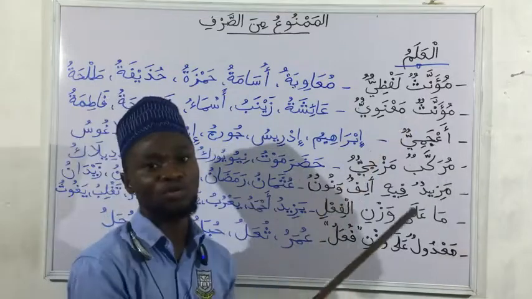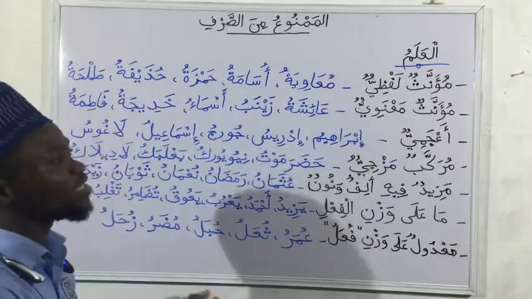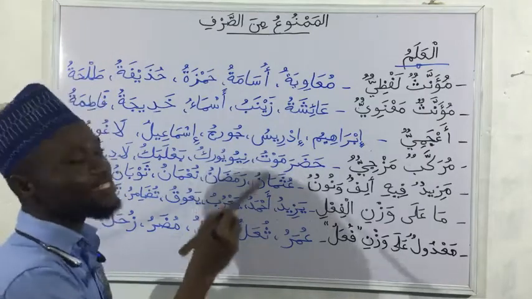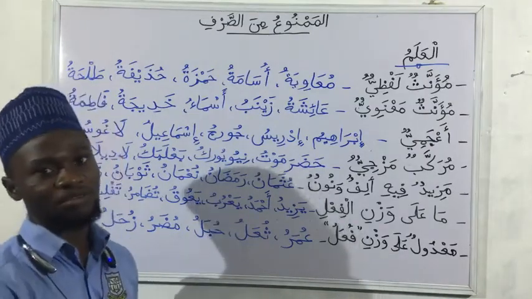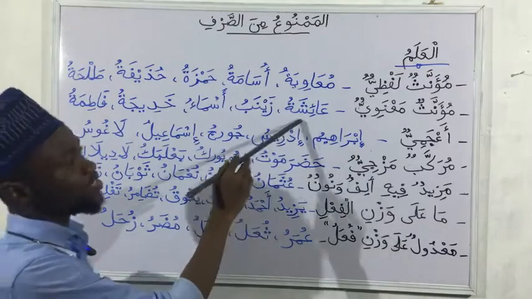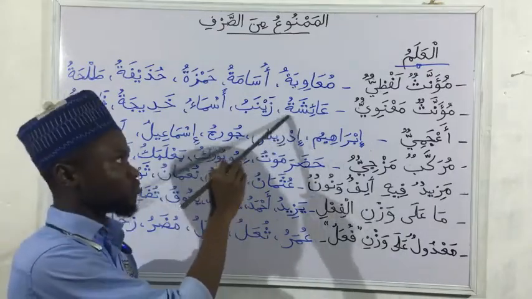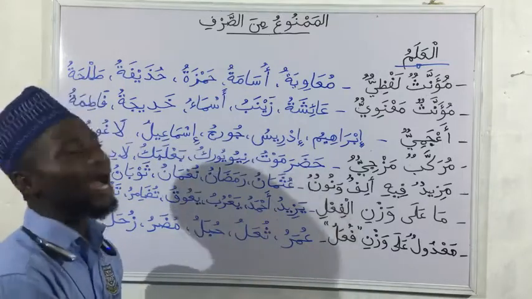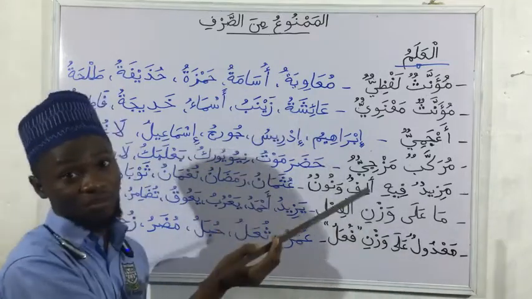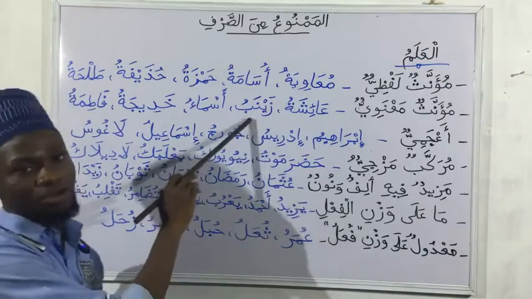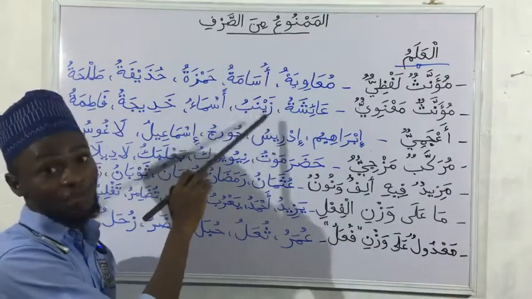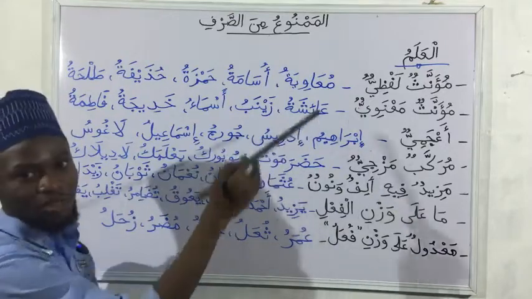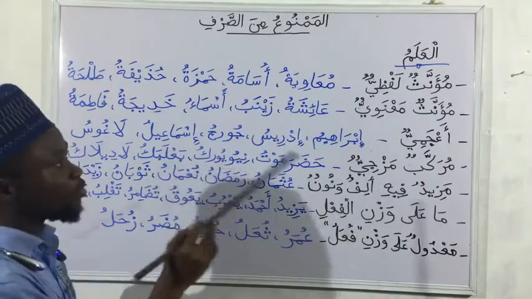Then muannas ma'nawiyu. Muannas ma'nawiyu are those names that are feminine, but in their writing they may or may not be feminine. So the first one here is Aisha. Aisha too. You can see the ta is showing that the name is feminine, and also we know that Aisha is the name of a female. The second one here, Zainabu. Now we cannot see any sign of femininity, but we know that Zainab is what? Is the name of a female. So that is ma'nawiyu. It can come in both ways.